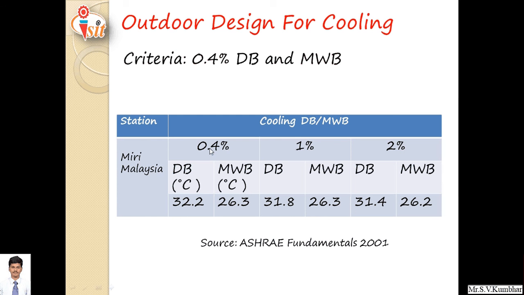At 0.4%, the dry bulb temperature can be considered as 32.2 degrees centigrade; at 1%, 31.8; and at 2%, 31.4. Similarly, the mean wet bulb temperature is 26.3, 26.3 and 26.2 degrees centigrade.